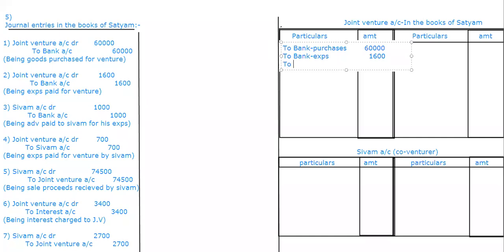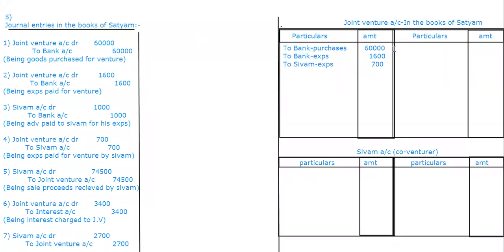Then we have written Shivam, but that is not in the joint venture. I'm skipping it. I have skipped one entry, the third entry, and come down to the expenses entry, 700.